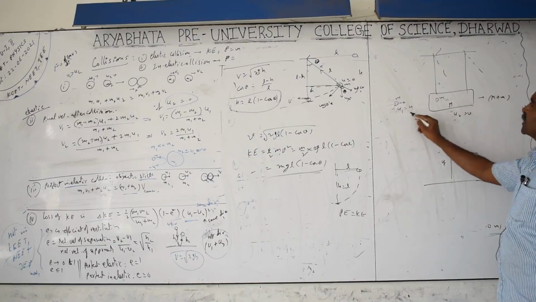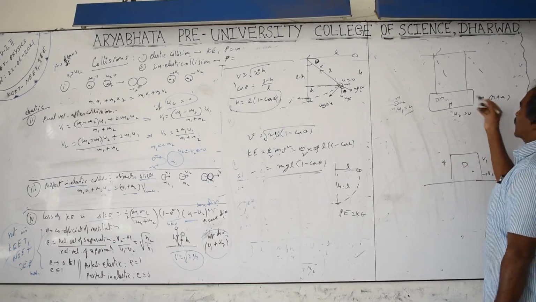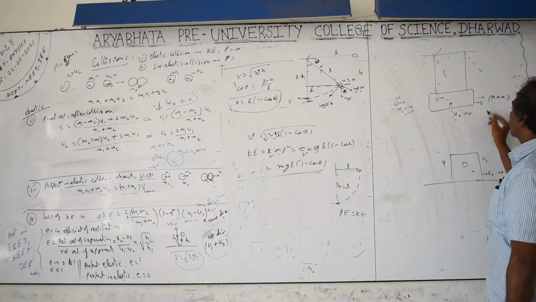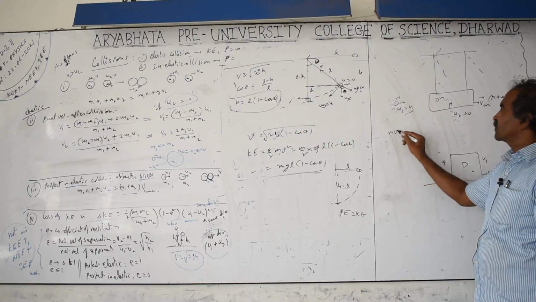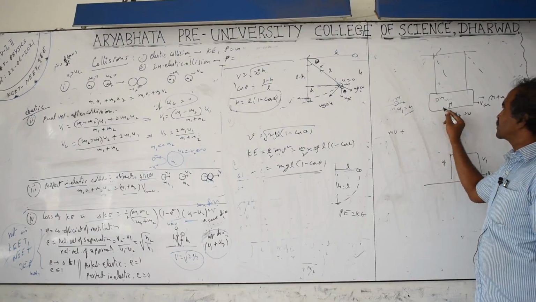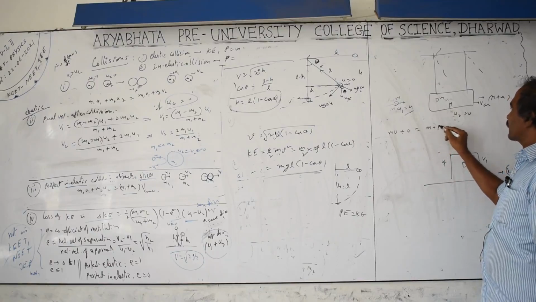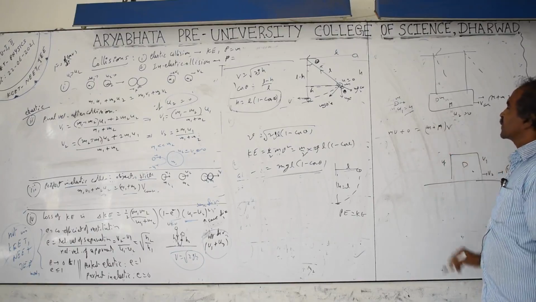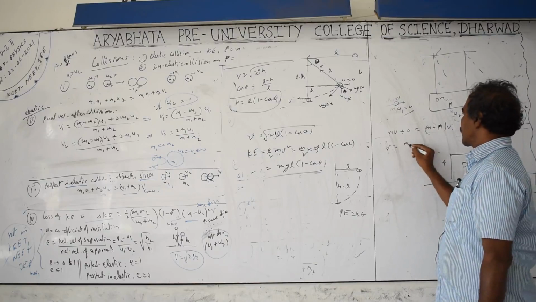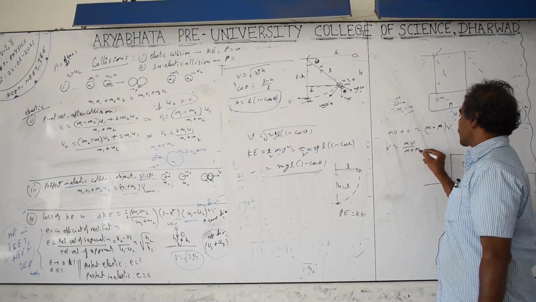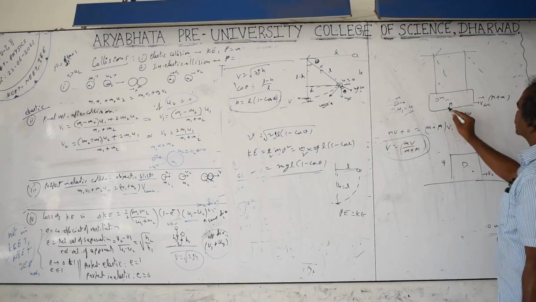Just before hitting, the velocity is u. So total momentum before equals total momentum after hitting, when the velocity becomes a common v if the bullet stays inside. That means mu of the bullet plus 0 for the block at rest equals (m plus M) into v. You have to find this final velocity: v is equal to mu by (m plus M). This velocity we have to use for the kinetic energy of this block.